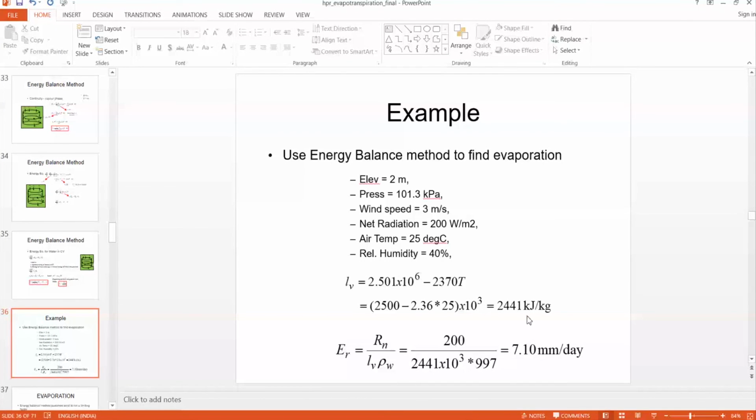So latent heat of evaporation at that temperature is 2441 kilojoule per kg, and rho w at 25 degrees we can get as 997. So from this formula the evaporation is 7.10 millimeter per day.